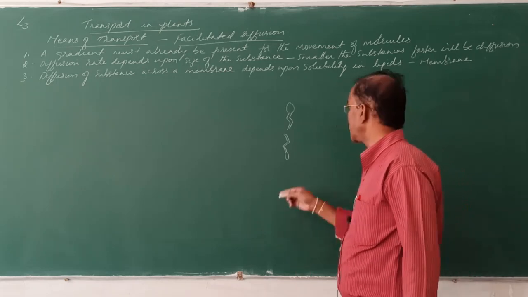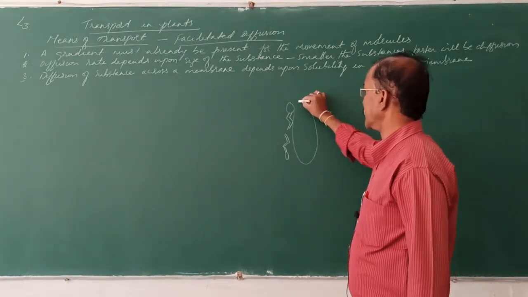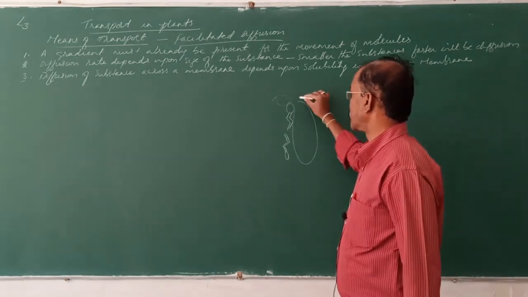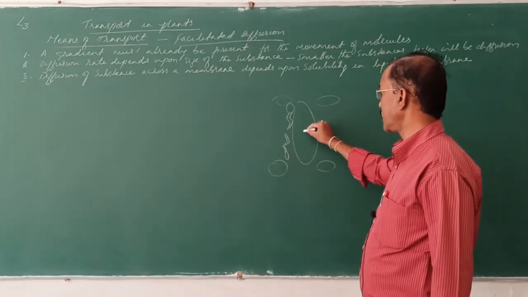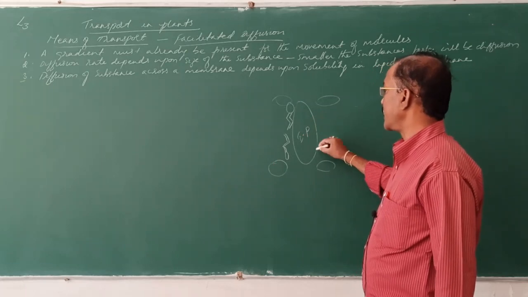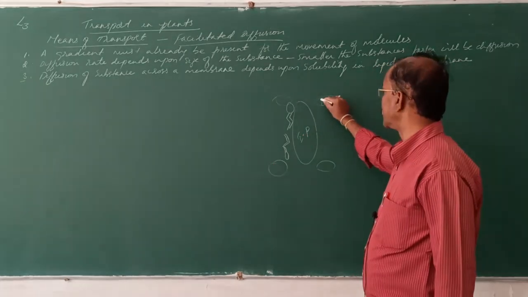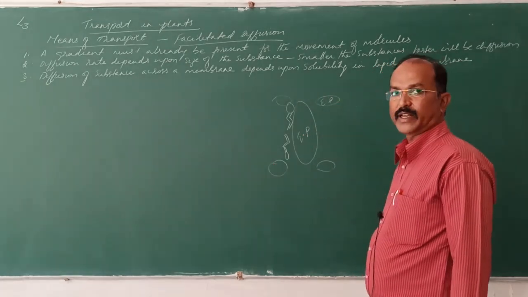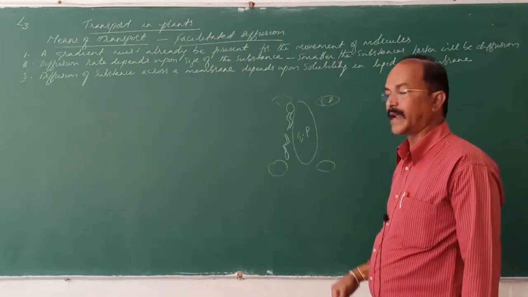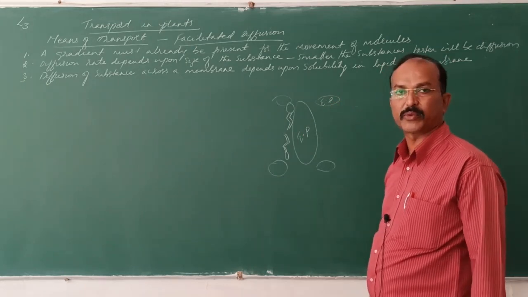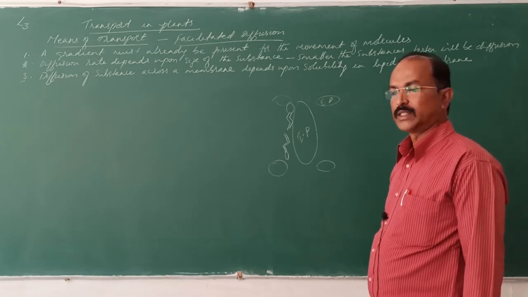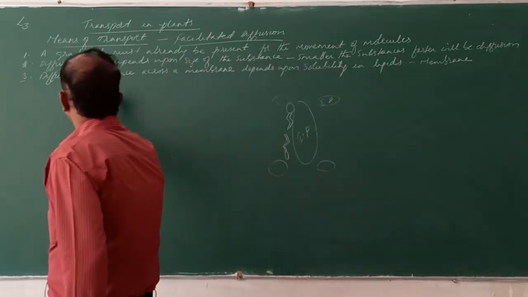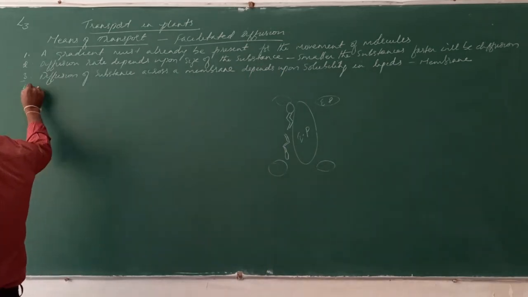Understand? Here the proteins are in between, and also extrinsic proteins. These are intrinsic proteins. These are extrinsic, external proteins, internal proteins, integral proteins, we call them by different names. So the diffusion of a substance depends upon that.